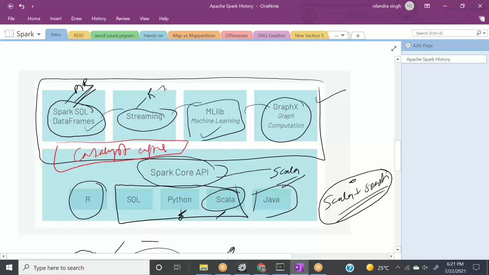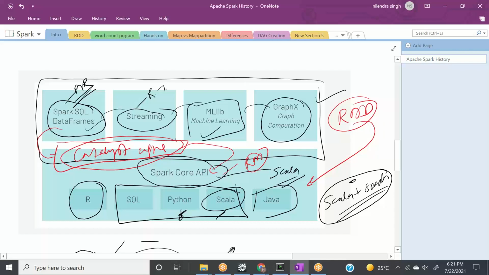What that Catalyst engine was doing is reading the Spark SQL and data frames, converting them into code, and then submitting that code to the Core API, and your work will be done, right? But if we work with RDDs directly, it goes directly to Spark core, which indirectly is RDD only, right?